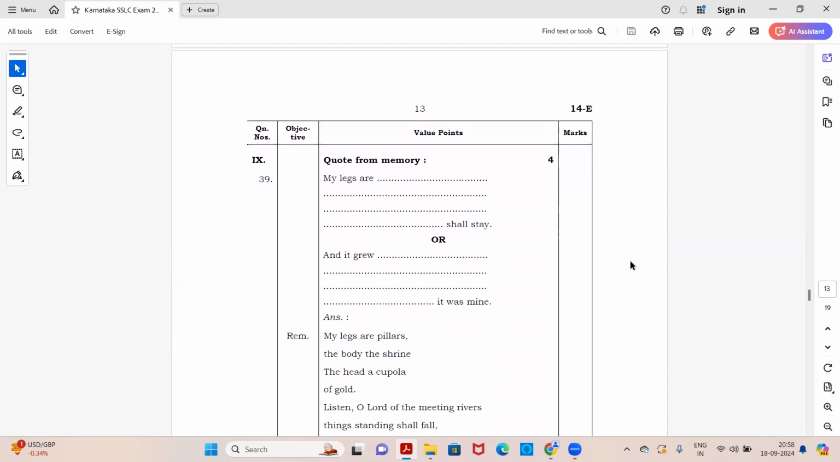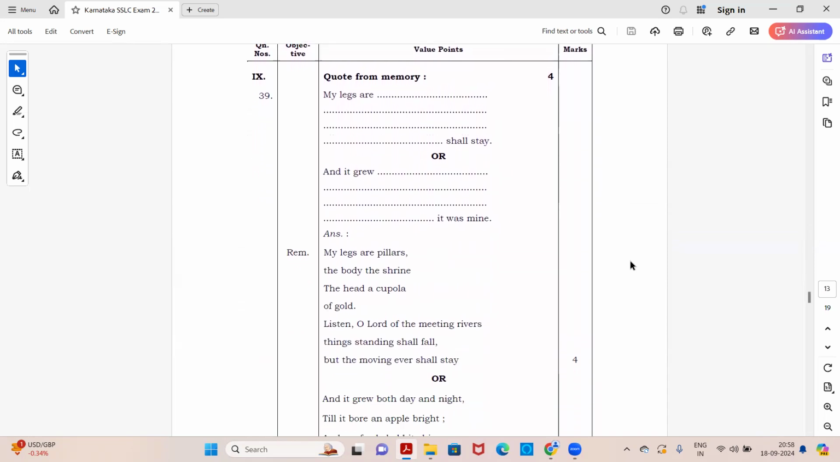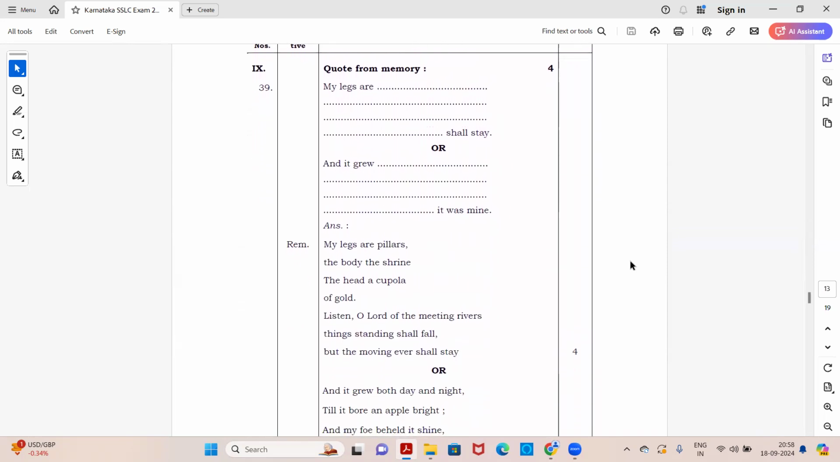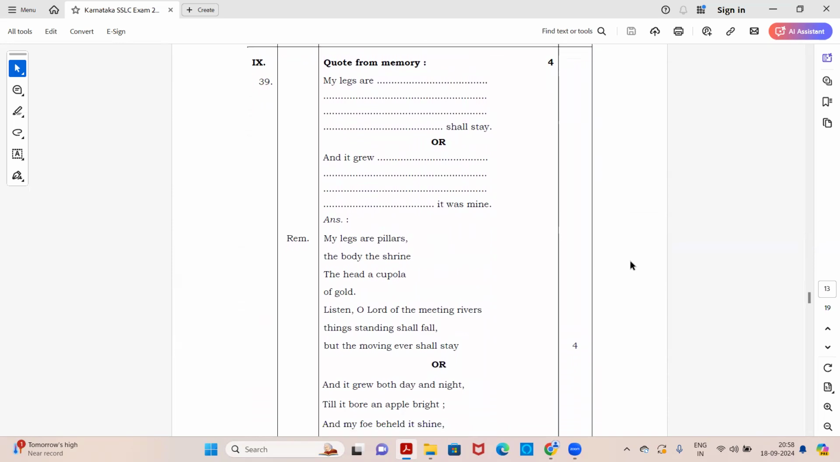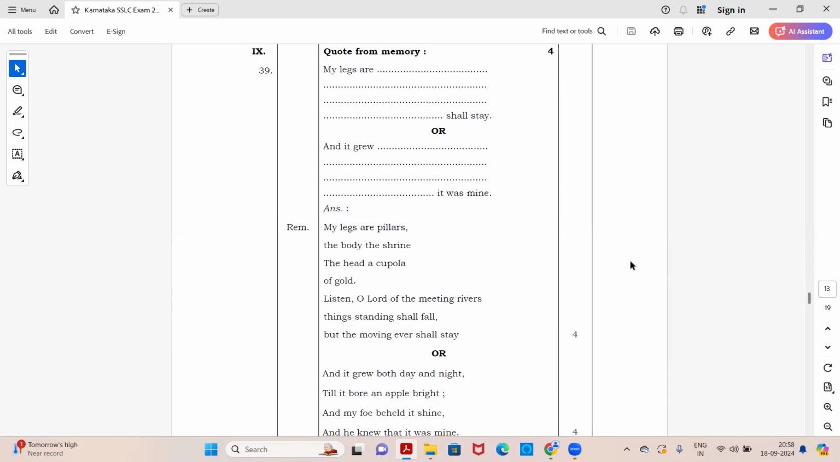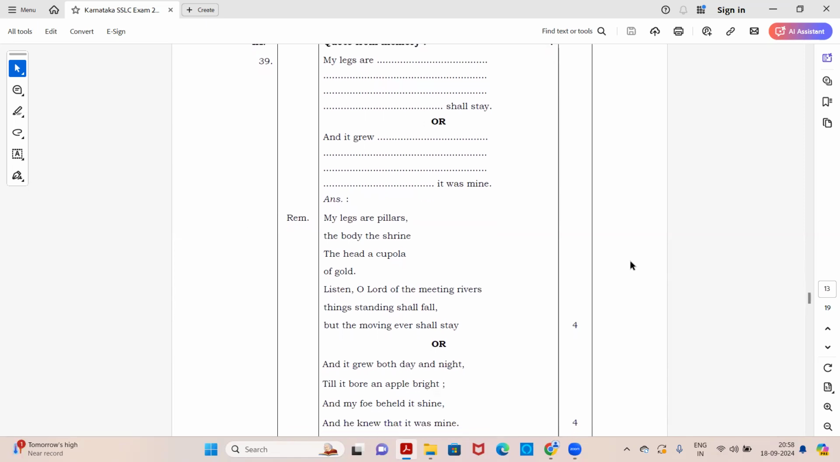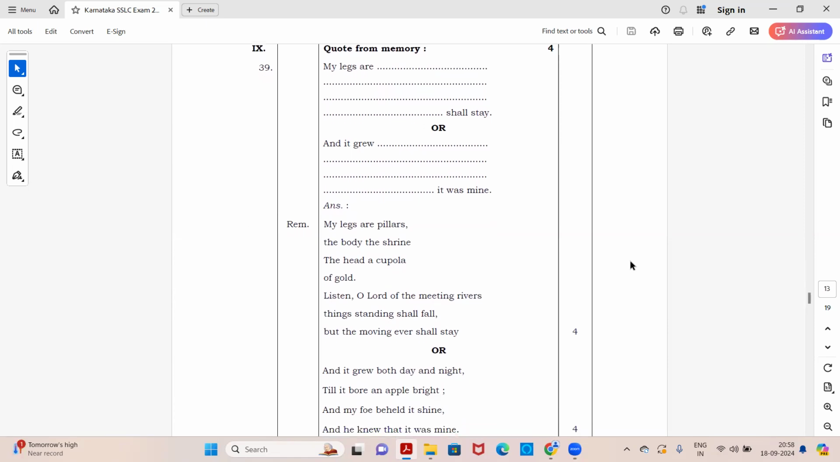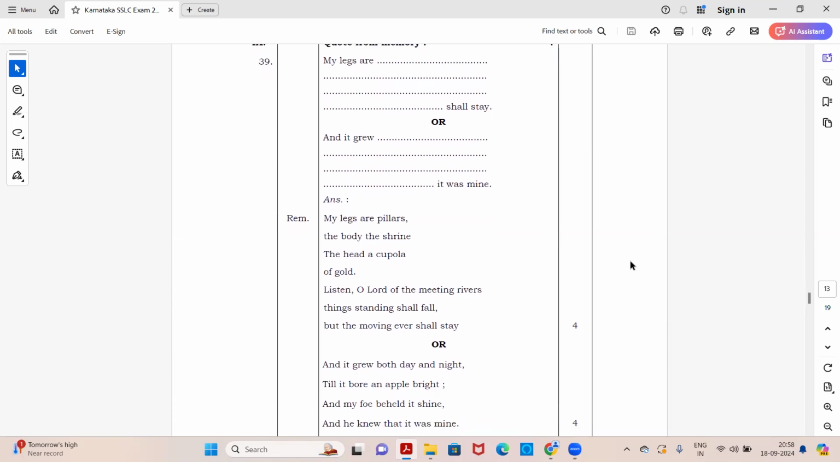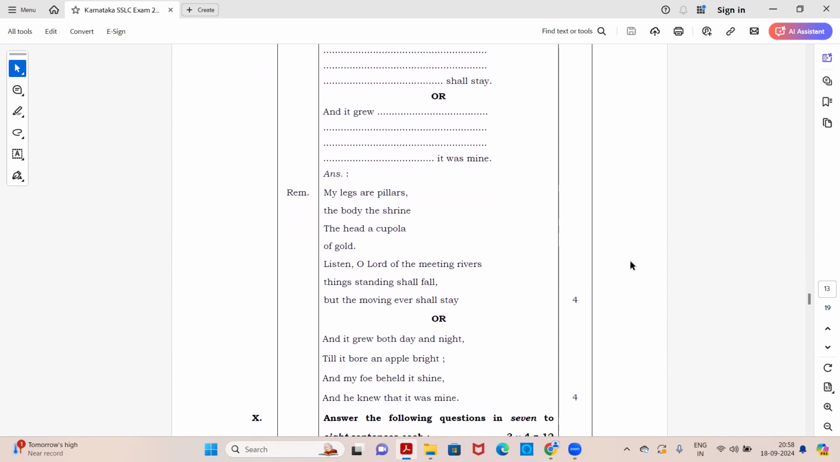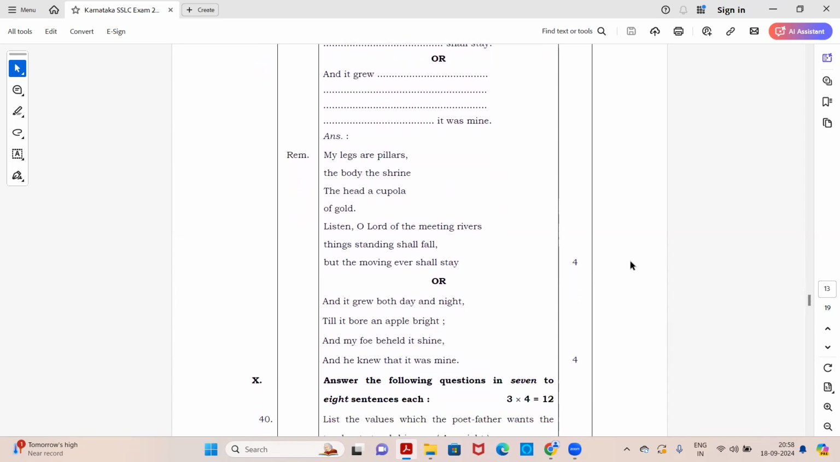Next, we have the 9th main. It is quote from memory. You need to memorize the poems which are mentioned earlier in your syllabus. And here you have one stanza from one poem, and the second is one more stanza from a different poem, so you can attempt any one which you remember nicely. So for the first one, the whole stanza is given down as an answer. You can just have a look at it.